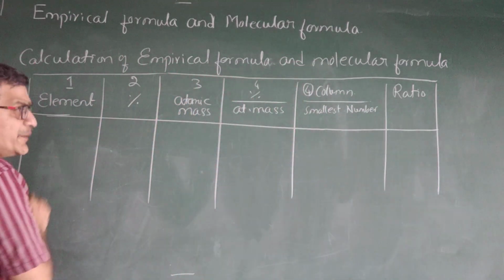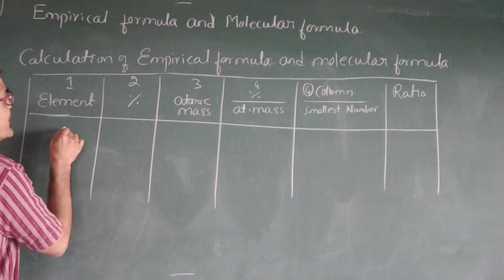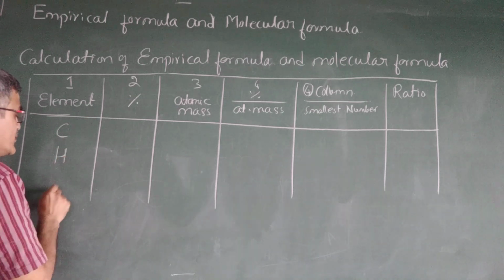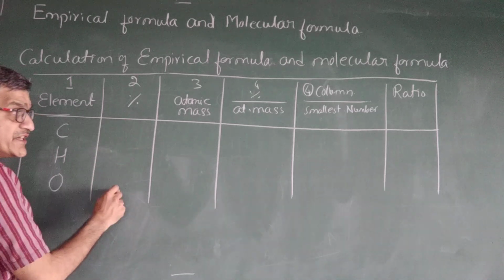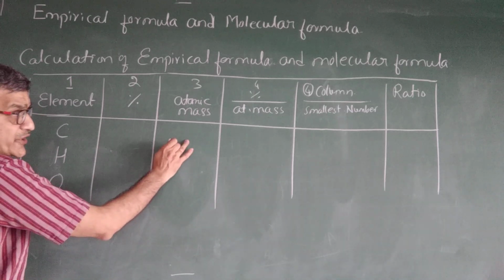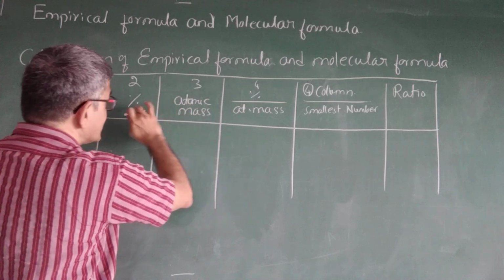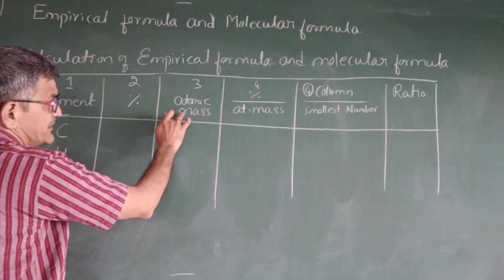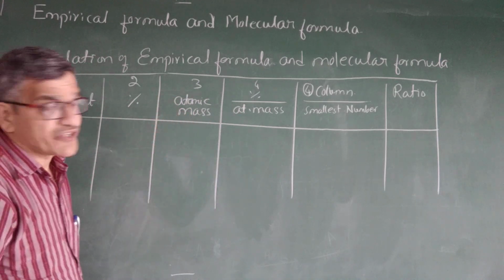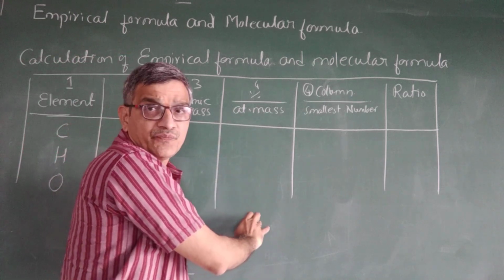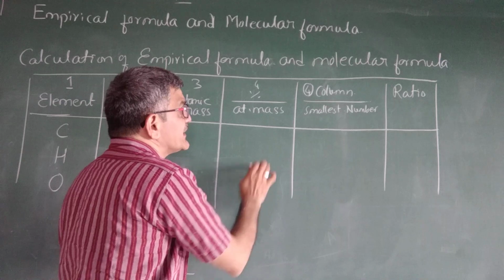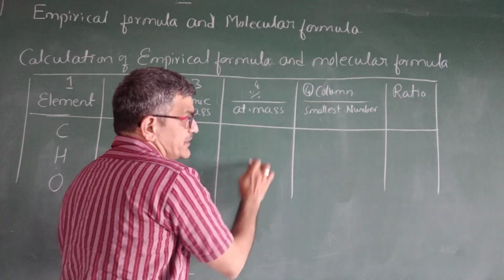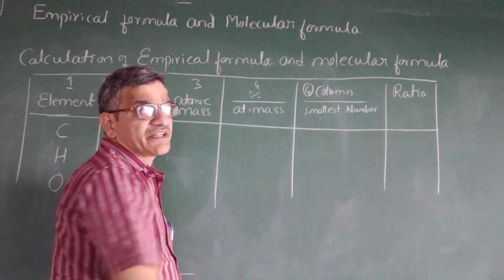Whichever elements they give, write them down: carbon for carbon, hydrogen for hydrogen, oxygen, nitrogen, whichever they give. Its percentage is given. Then atomic mass, then percentage divided by atomic mass, that is column 2 divided by column 3. Then you are getting some value. So in this column, whatever the smallest number you are getting, you have to divide each element by that. Okay, so then you are getting some ratio.